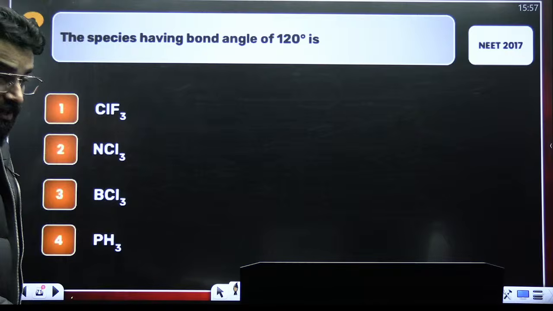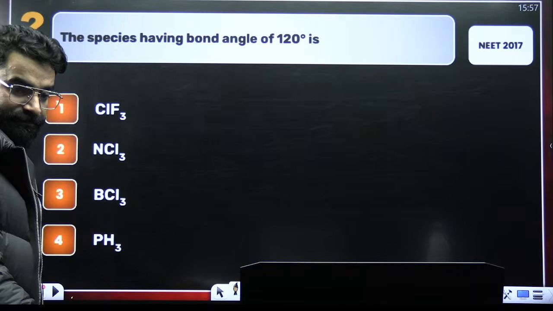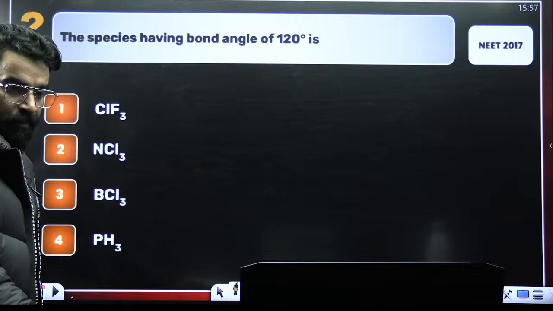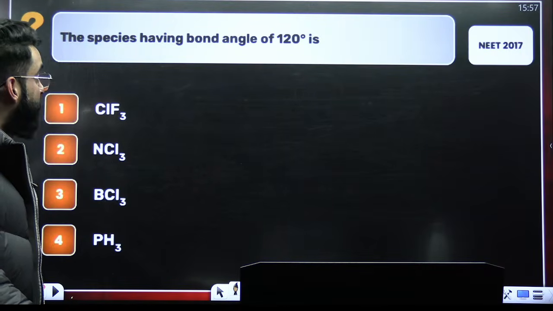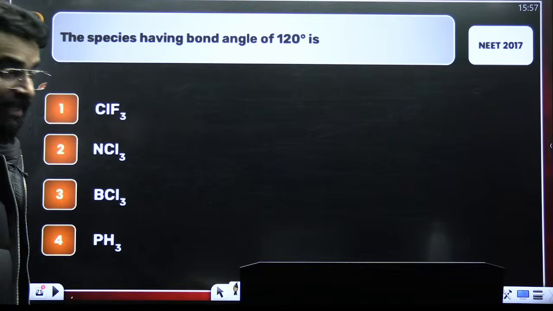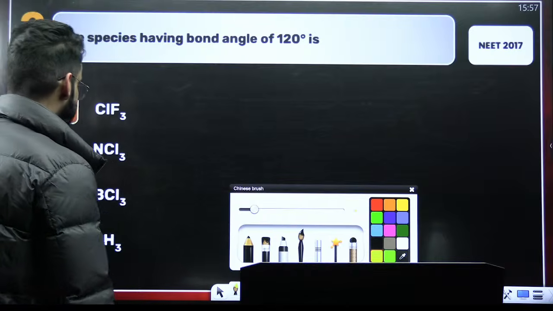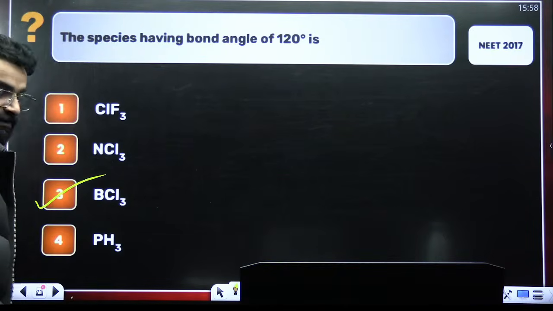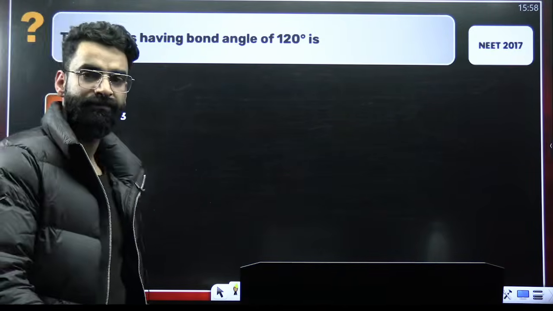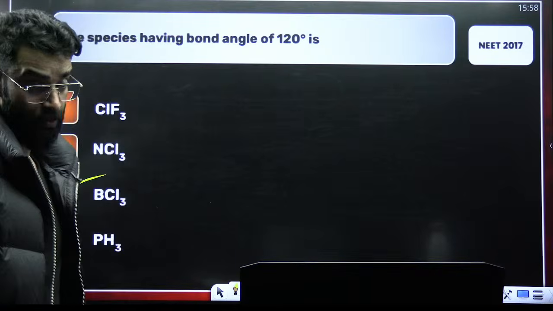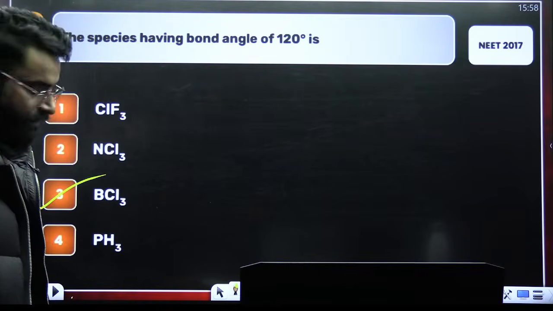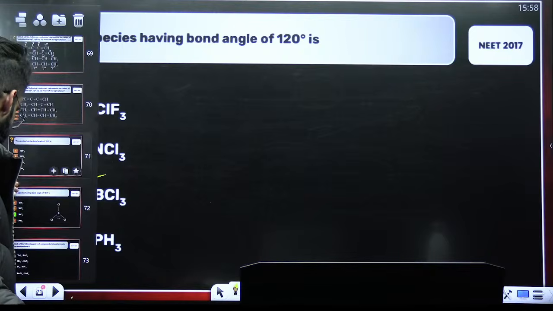Tell me the answer of this question. Again, simple and basic, this is from the same chapter. Check it out. The species having the bond angle 120. Bond angle 120 means trigonal planar. Which one is trigonal planar among all these? BCl3. Hybridization sp2, AB3L0. Bond angle is equal to 120 degrees.